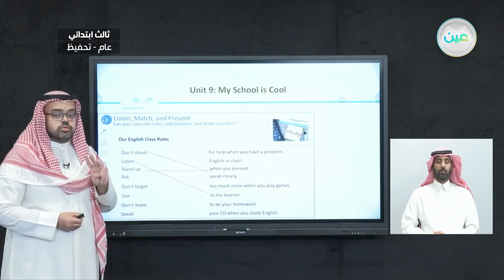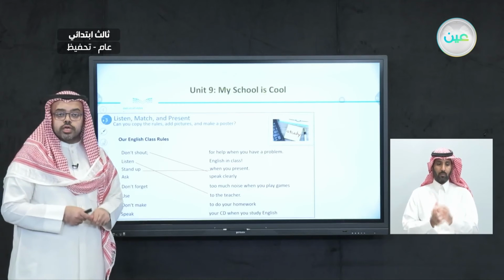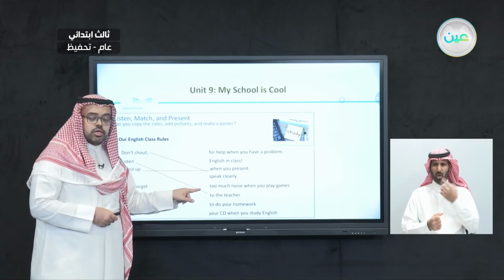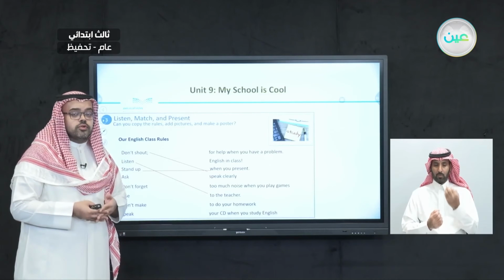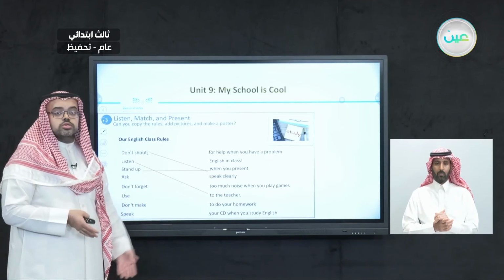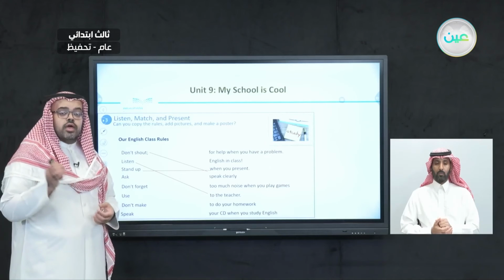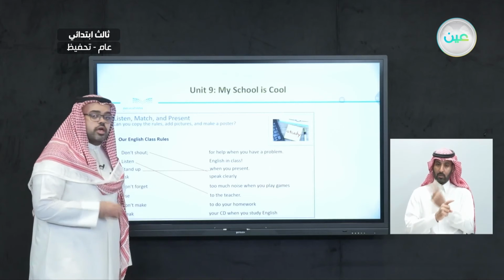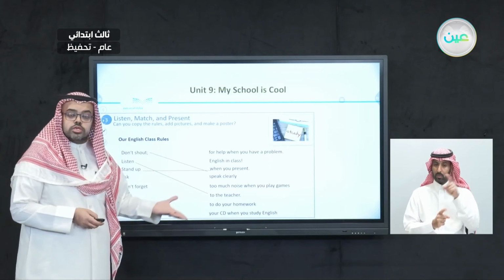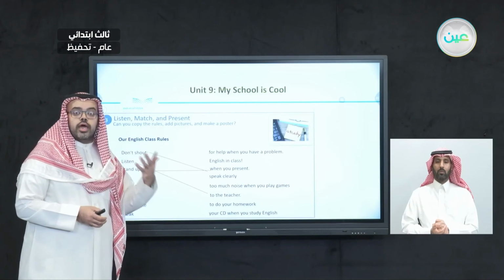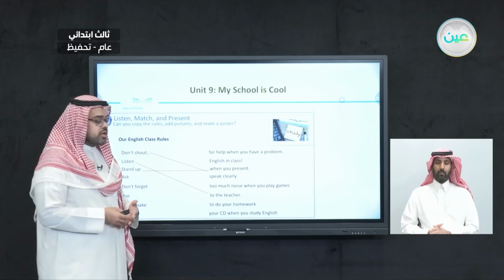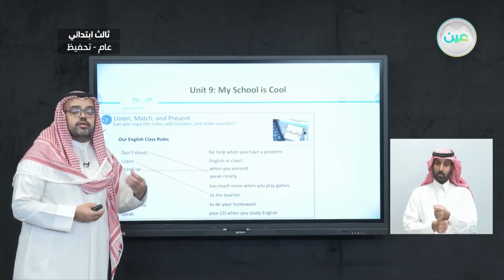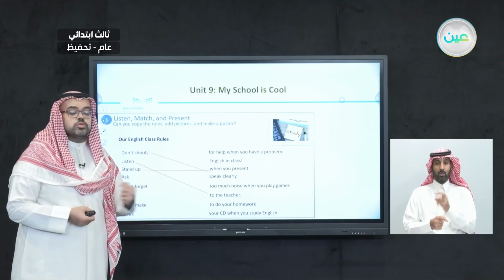So, three important rules that we need to have in our English class. The first one is don't shout, speak clearly. It's disrespectful if we shout at the teacher or even at our classmates. And also listen to the teacher for all the information and rules he or she has to give, and stand up when you present. It's very important if you want to present something to stand up.